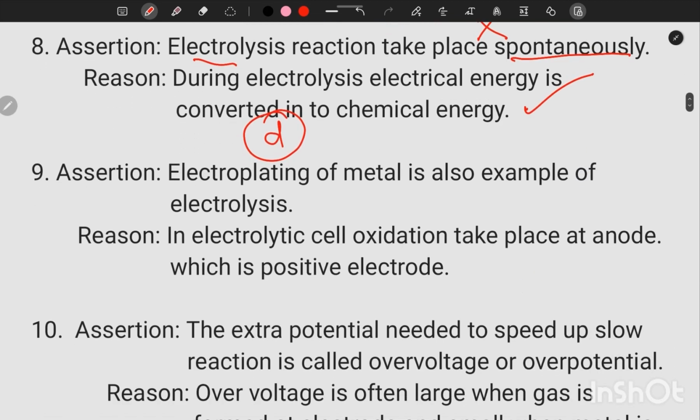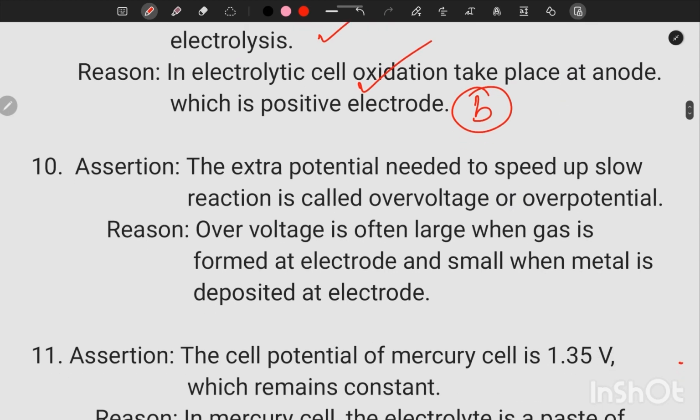Then, ninth question. Electroplating of metal is an example of electrolysis. That's a correct statement. In electrolytic cell, oxidation takes place at anode, which is positive electrode. Both the statements are correct, but reason is not the correct explanation of assertion. So option is B.